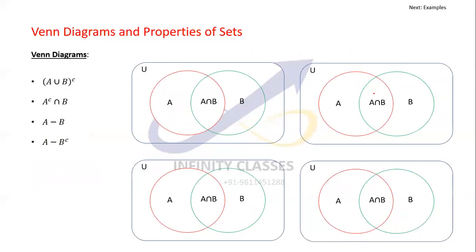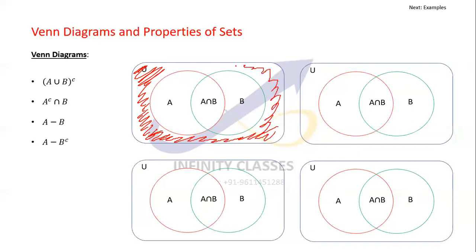I've given multiple examples here. A union B complement, as you can clearly see, would be this. A union B is the complete inside portion, and A union B complement would be the shaded portion. I hope that is clear.